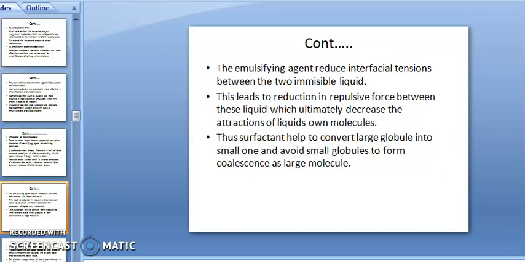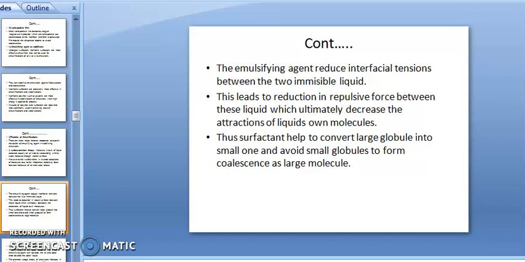The emulsifying agent reduces the interfacial tension between the two immiscible liquids. That is the property it has. If you are reducing interfacial tension, the closeness or attraction will be increased. This leads to reduction in repulsion force between the liquids, which ultimately decreases the attraction of the liquid for its own molecules.